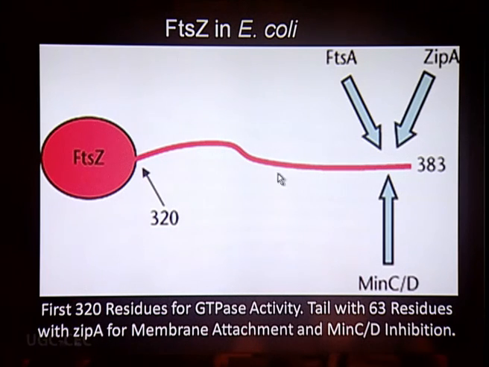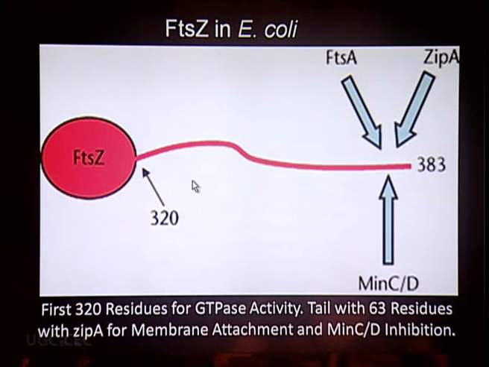And this particular residue, when it is producing a long 383 polypeptide chain, it is binding with FtsA and ZipA and MinC and MinD protein. So they have specific roles when they are binding to this long tail of the polypeptide.